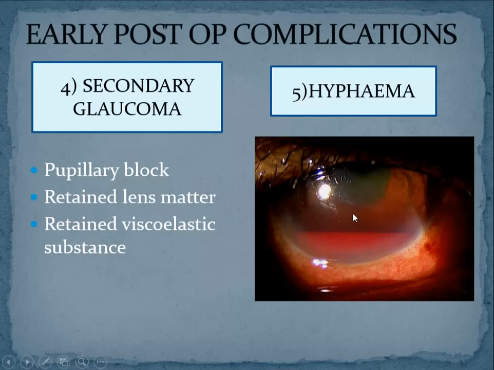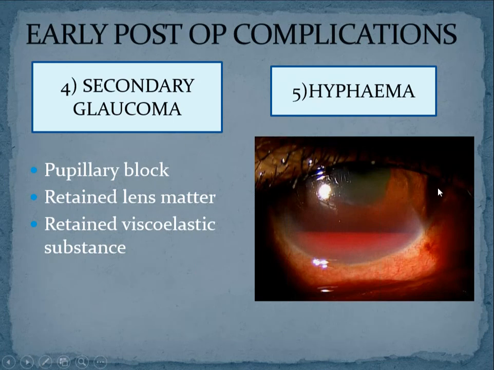Why hyphema? If you have damaged the iris in the form of causing an iridodialysis, or you have damaged the sphincters of the pupil, while if suppose the pupil was small and you had to meddle or cut the pupil to deliver the nucleus outside, then there is a chance for bleeding. Okay, because there are two arterial circles. One is major circle and minor circle. Minor circle will be around the pupil. Major circle will be at the root of the iris.